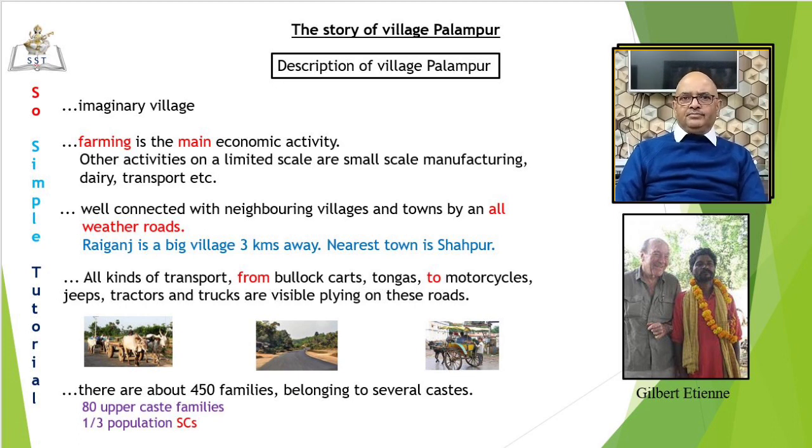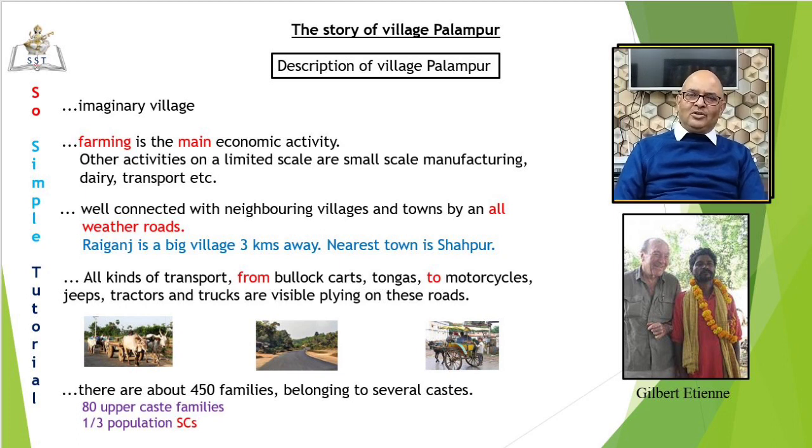Raiganj is a big village, 3 kilometers from Palampur, and Shahpur is the nearest town. Palampur is well connected with them through all weather roads. All weather road means concrete roads or those made of bitumen of coal. Such roads do not go out of use in the rainy season. Many kinds of transport can be seen plying on the roads. One can see bullock carts, tongas, or bogies carrying jaggery or other commodities. One can also find motor vehicles like motorcycles, jeeps, tractors, and trucks on roads.